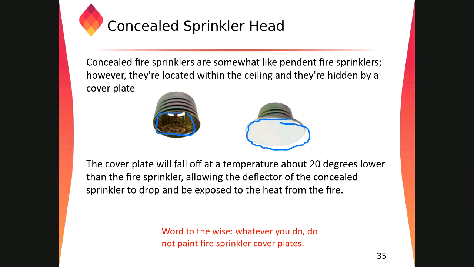If there is a fire in the building, the plate which is covering the sprinkler is a thermal element, a fusible sensing link. If the sprinkler system is for a residential complex and activates at 69 degrees Celsius, this plate will activate at 49 degrees Celsius. This plate will break 20 degrees Celsius before the 69. So there is a 20 degree safety factor: if there is an actual fire, this one will break first and the sprinkler will be activated.